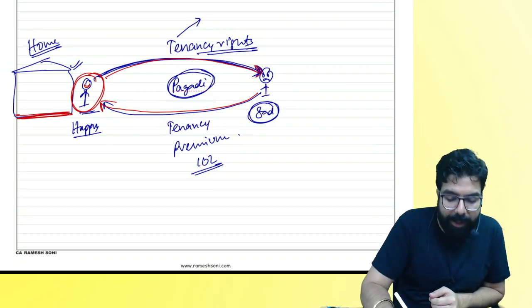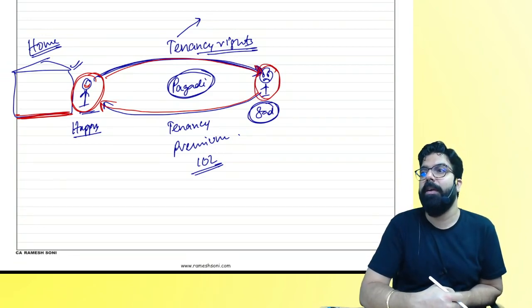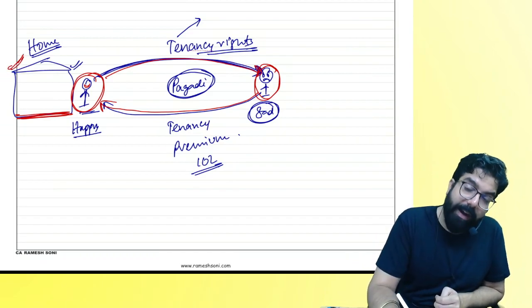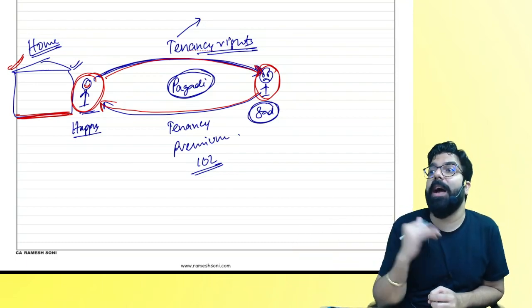Now you tell me one thing. This Mr. Sad, can I throw him out of my building ever? Is the building still mine? Yes. But the building's tenancy, I can't give it on rent to anyone. I have given it to whom?